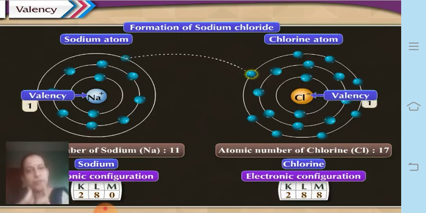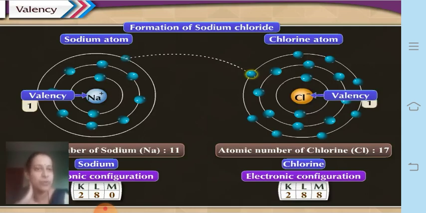In the case of sodium, it is 11 electrons and 11 protons. Once it gives 1 electron, it has only 10 electrons, whereas protons are 11. That means 1 positive charge is extra, and therefore sodium becomes Na+.